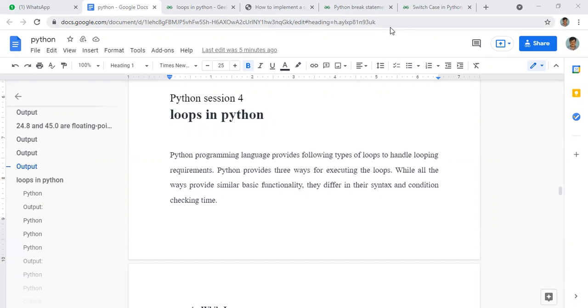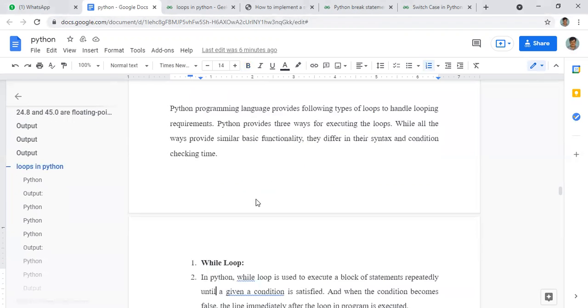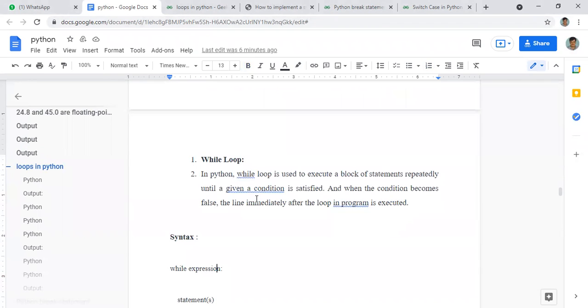For example, if you want to repeat a task n number of times, programming it again and again n number of times is a very difficult task. In order to avoid that problem, we use loops in Python. We can learn loops one by one. First, we are learning about the while loop.